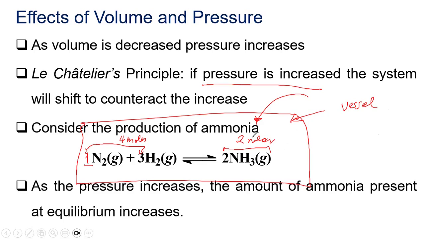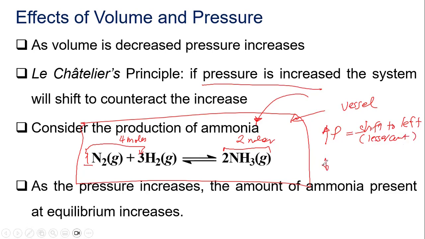Whenever there's an increase in pressure, it will shift to the lesser amount of moles. So if there is an increase in pressure in this chemical reaction, then there will be a shift to the left. Why to the left? Because it has a lesser amount of moles.